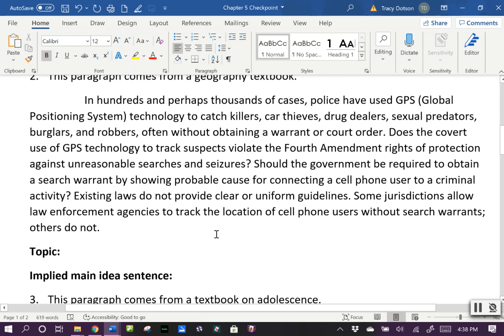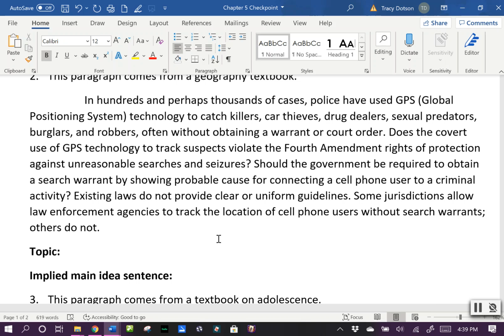Number 2, in hundreds and perhaps thousands of cases, police have used GPS, global positioning system, technology to catch killers, car thieves, drug dealers, sexual predators, burglars, and robbers, often without obtaining a warrant or court order. Does the covert use of GPS technology to track suspects violate the Fourth Amendment rights of protection against unreasonable searches and seizures?